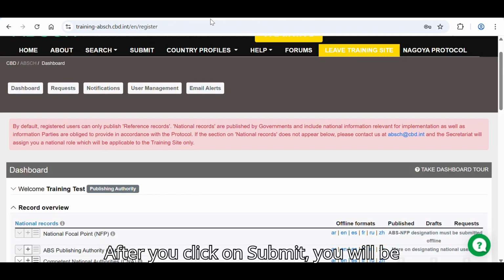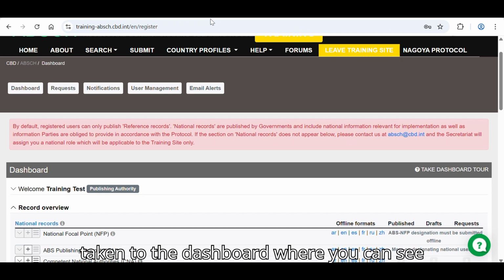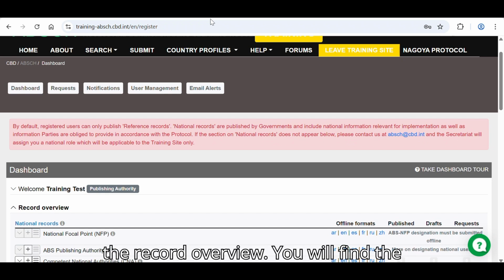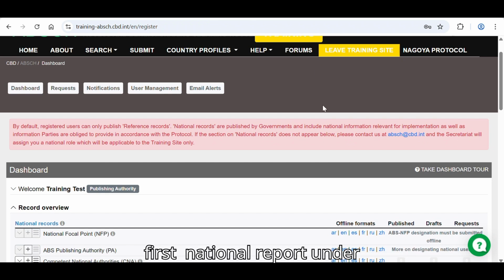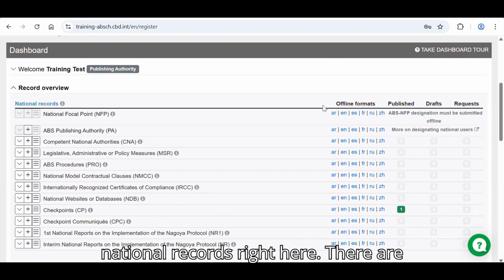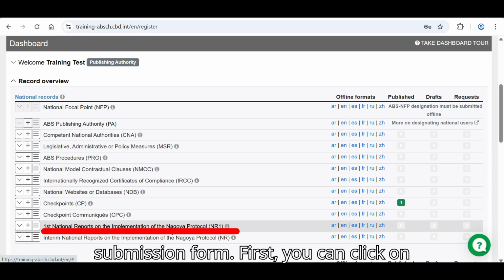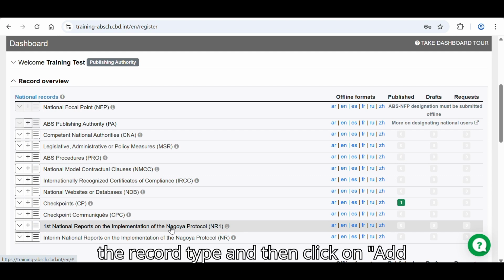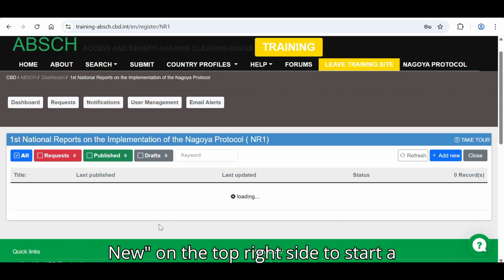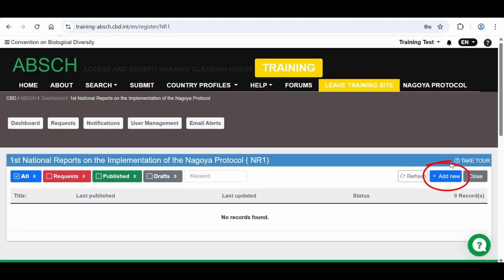After you click on Submit, you'll be taken to the dashboard where you can see the record overview. You will find the submission form for the first national report under National Records right here. There are 2 ways in which you can open up a submission form. First, you can click on the record type and then click on Add New on the top right side to start a form.